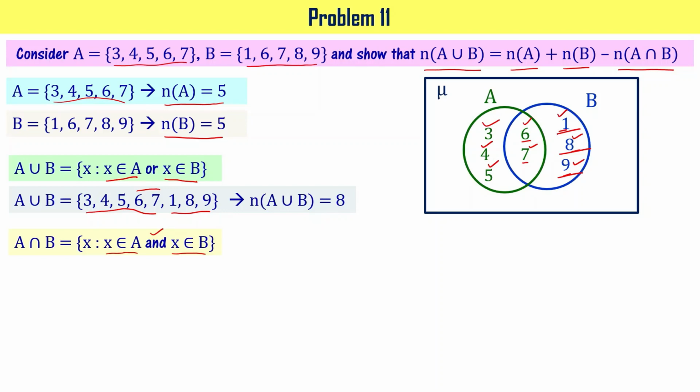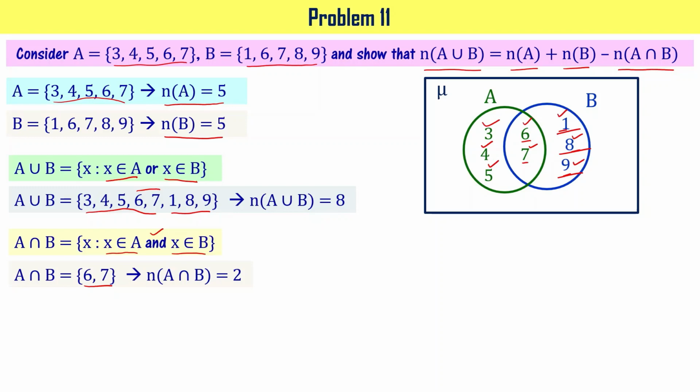It means 6 and 7 belong to both A and B, right? So A intersection B can now be written as a set containing elements 6 and 7 as shown here. The number of elements of the A intersection B set is 2.